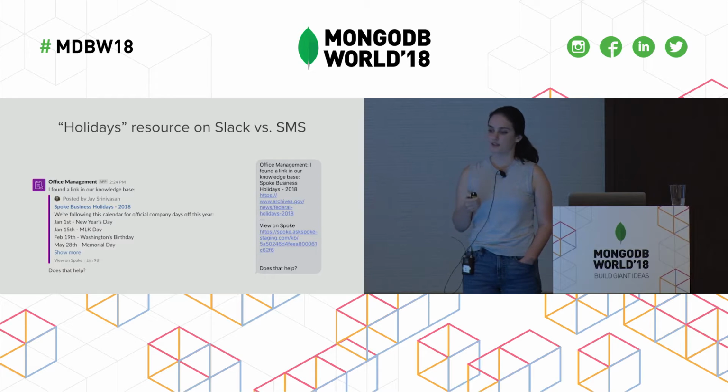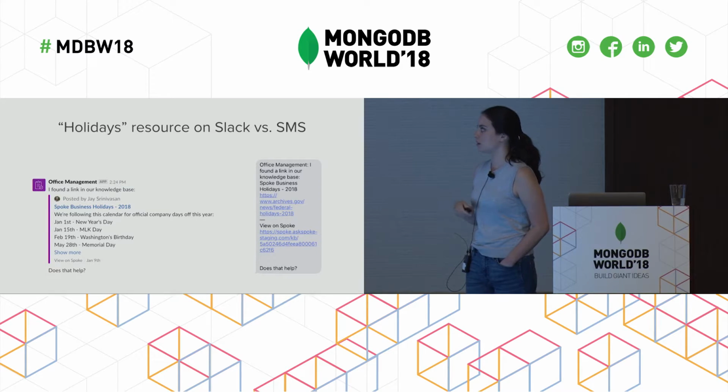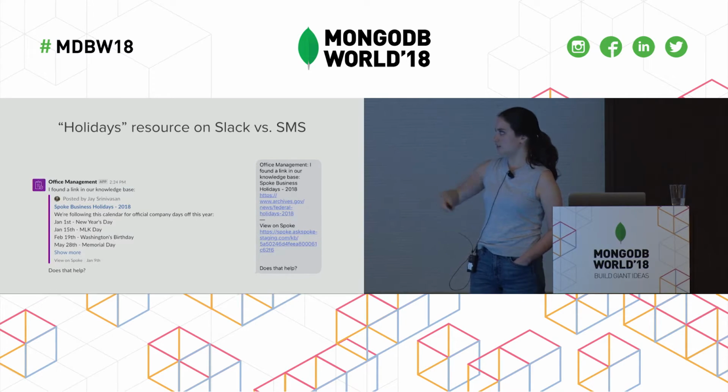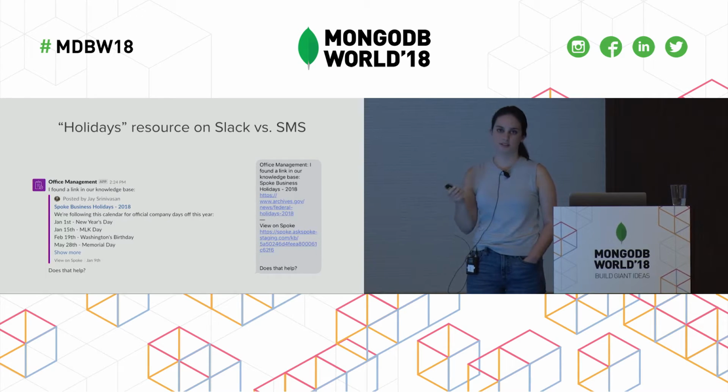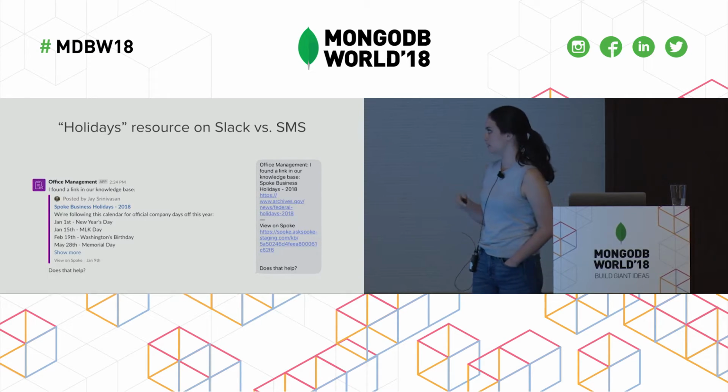So here's what the same message would look like in Slack versus SMS. This is the message that the bot sends back when you ask for what's our holiday policy. On the left, you can see we take advantage of rich formatting. We can send the image of the team that it's associated with, send the color, and more data about what our holidays are. And on the right, we kind of condense it. Because it's a text, we don't want to send you multiple texts. And the only difference between these is the output of that get channel formatted method.